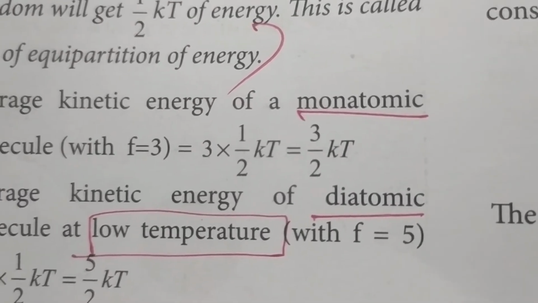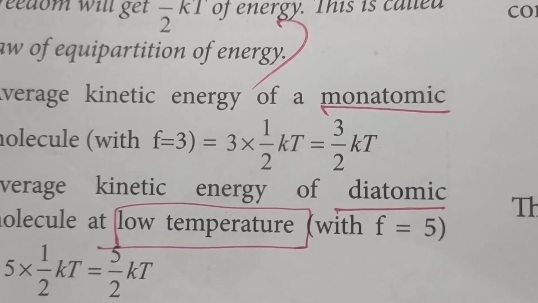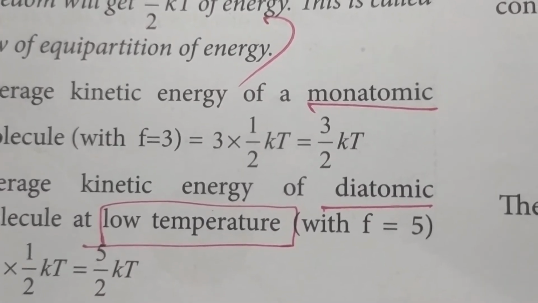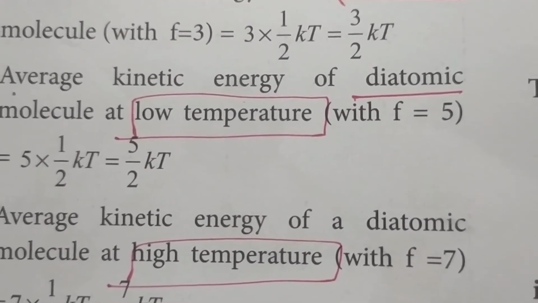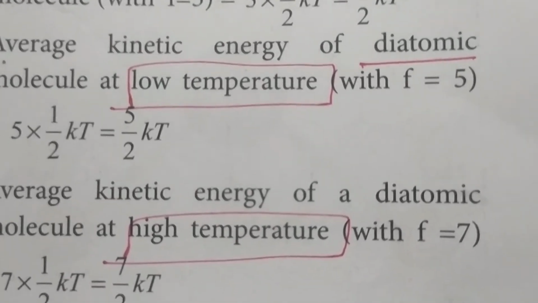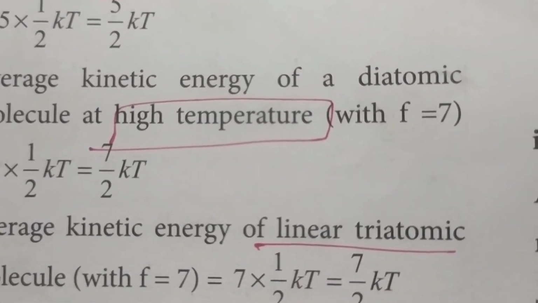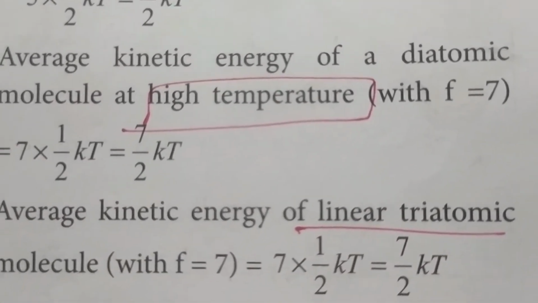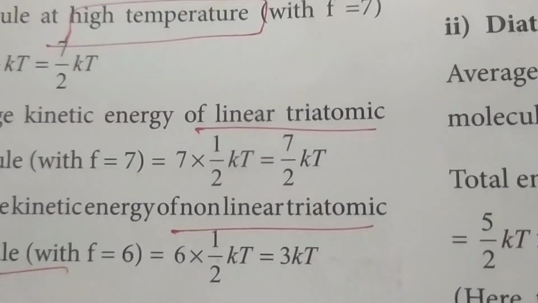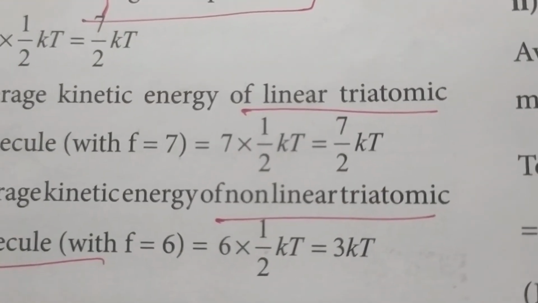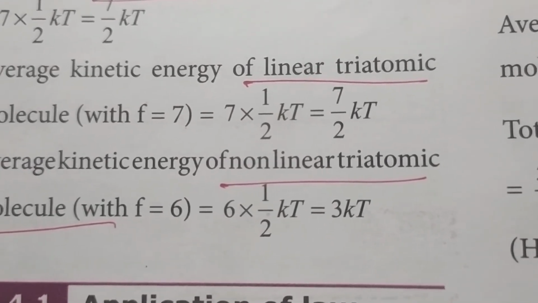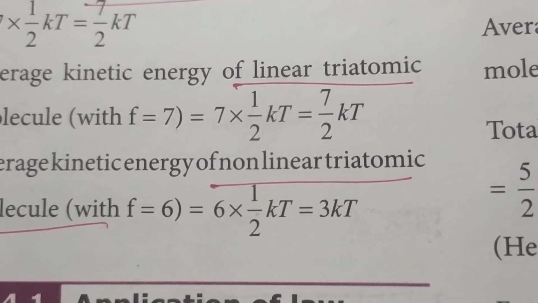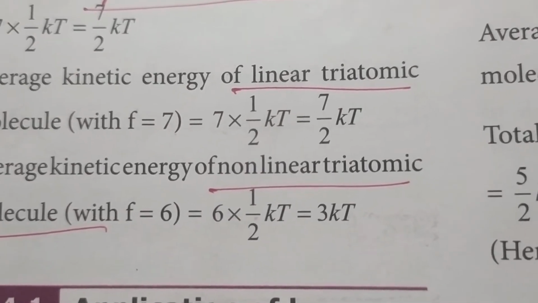For a monoatomic molecule, it has 3 degrees of freedom, so 3 into half kT, so 3 by 2 kT. For diatomic at low temperature, 5 degrees of freedom, so 5 by 2 kT. And at higher temperature, 7 degrees of freedom, so 7 by 2 kT. Similarly, for a linear triatomic molecule, 7 by 2 kT, and for a non-linear triatomic molecule, 6 into half kT, or you can write it as 3 kT.